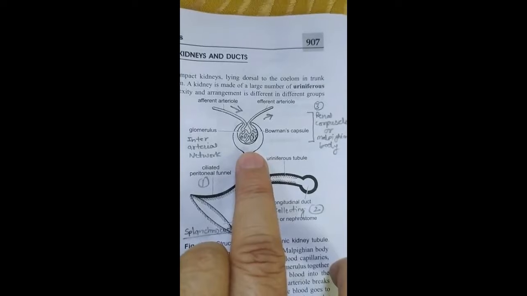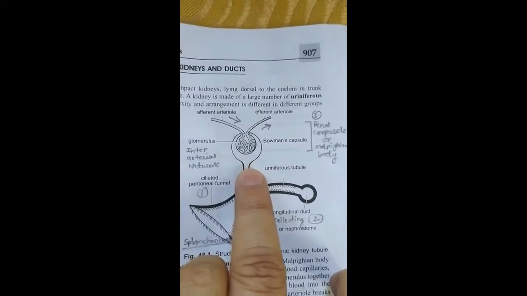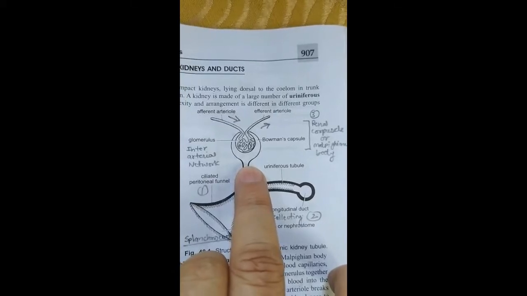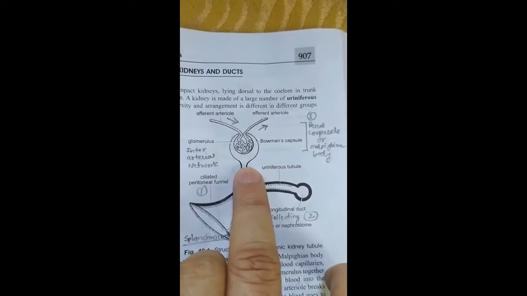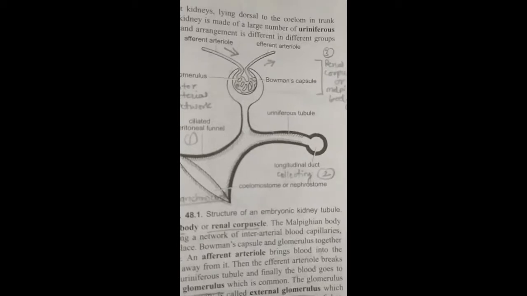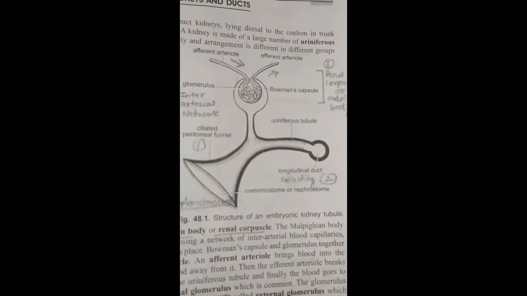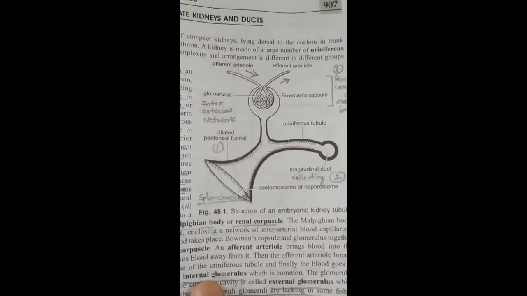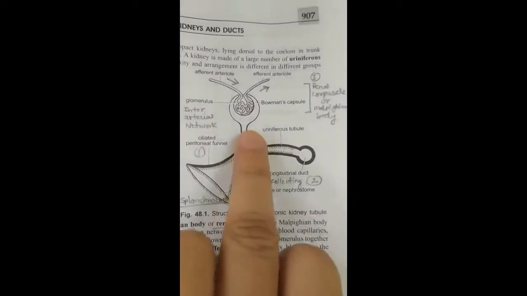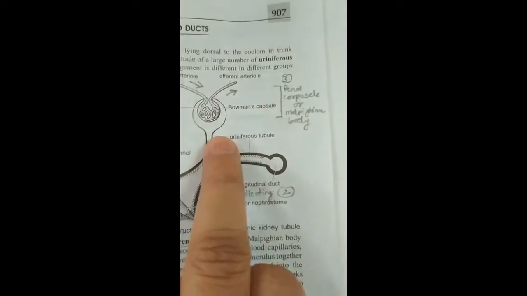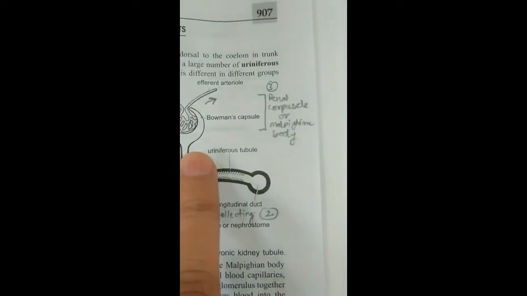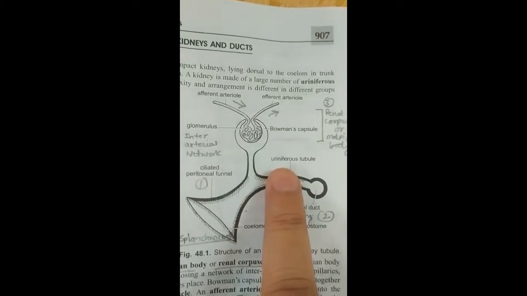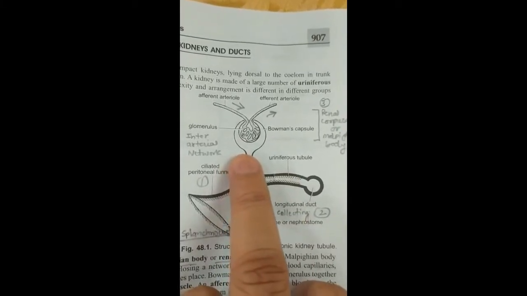The glomerulus is a network of interconnecting arterioles of afferent and efferent arteries. So we discussed that uriniferous tubules or nephros are made of three parts, and this part, the renal corpuscle or Malpighian body, consists of Bowman's capsule and glomerulus.